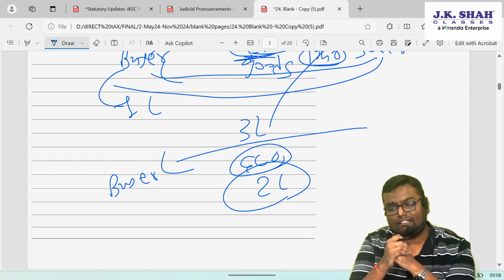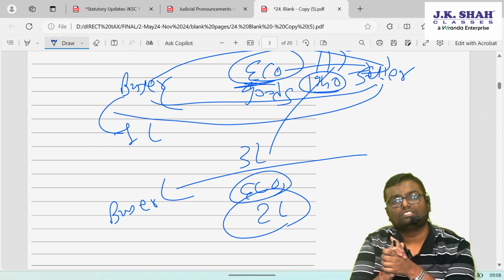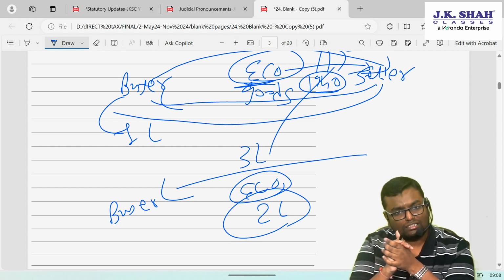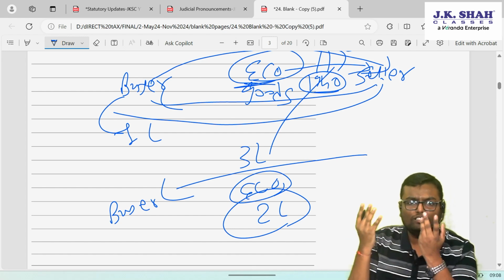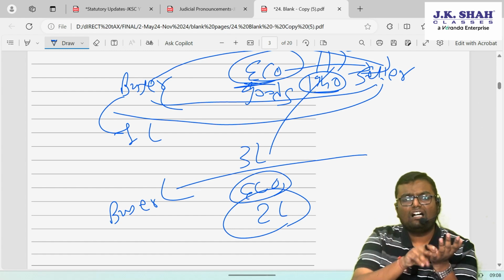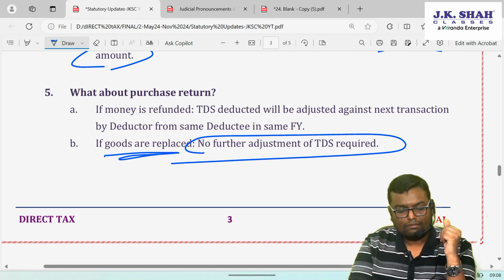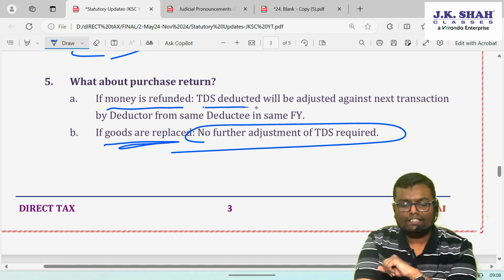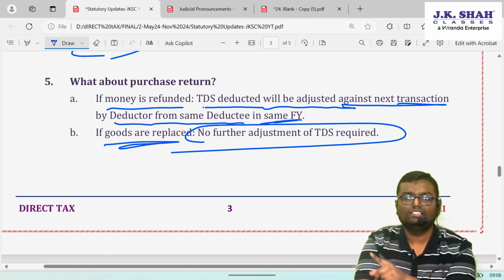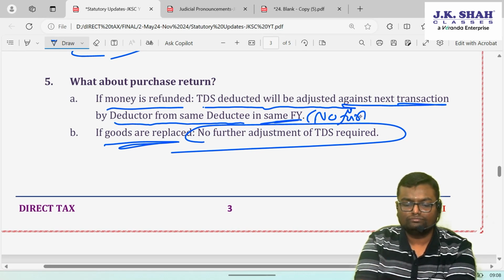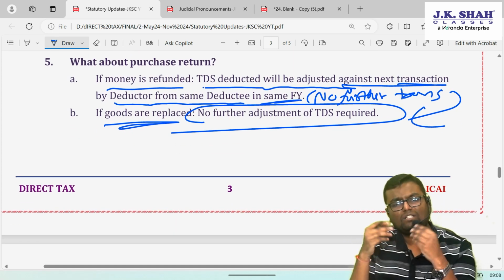Now one more question will arise: what if there is no other transaction in the financial year? This was the only transaction, which is a purchase return. In this case also there is no further adjustment required. Though TDS is deducted, the seller can claim the credit of that TDS. Against the sales there will be the purchase return, which is a valid clarification. TDS credit will be available anyway. So if the money is refunded, TDS deducted will be adjusted against the next transaction by the deductor from the same deductee in the same financial year. And if there is no further transaction, that is okay, no adjustment is required. That TDS will be allowed as a credit.